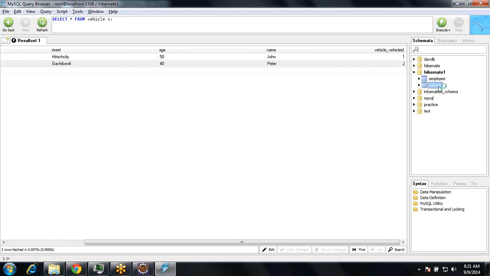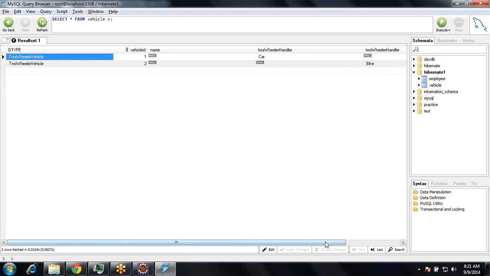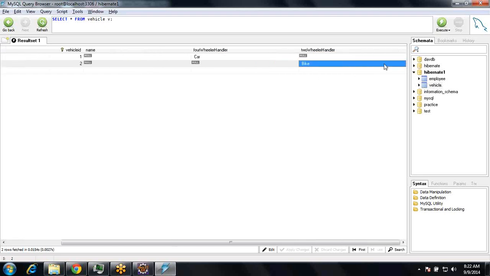So if you go to the vehicle table and observe here, there is a vehicle ID. Employee ID 1 is pointing to vehicle ID 1. So vehicle ID 1 has a four-wheeler car. That means employee 1 has a four-wheeler car. Employee ID 2 is pointing to vehicle ID 2. That means employee ID 2 has the two-wheeler, that is nothing but a bike.